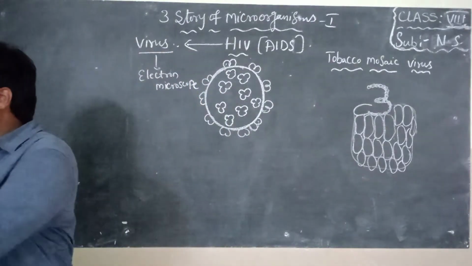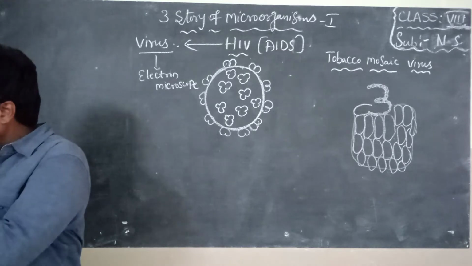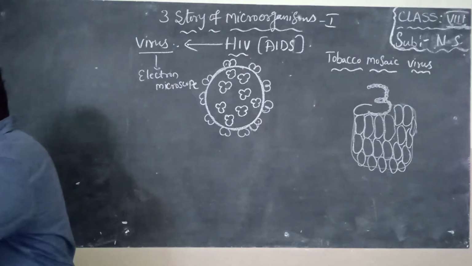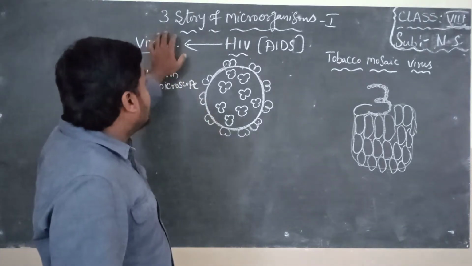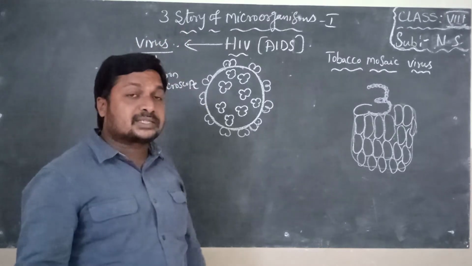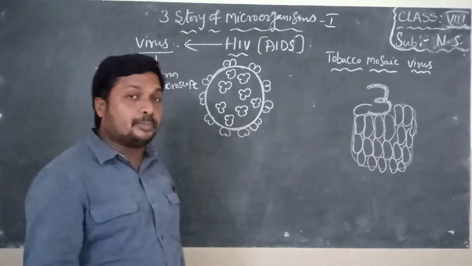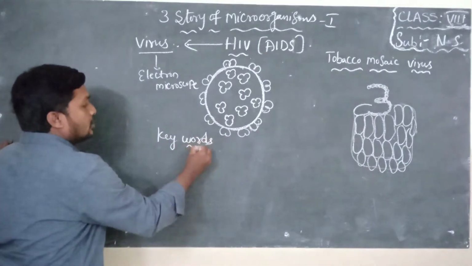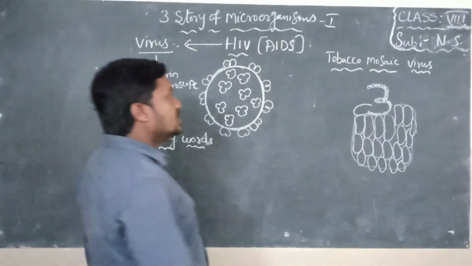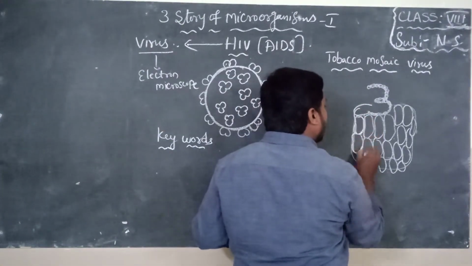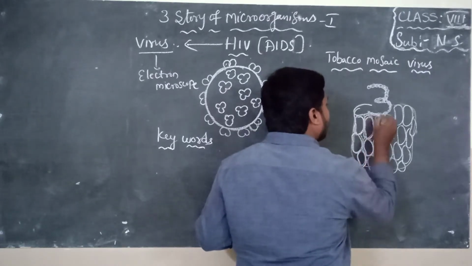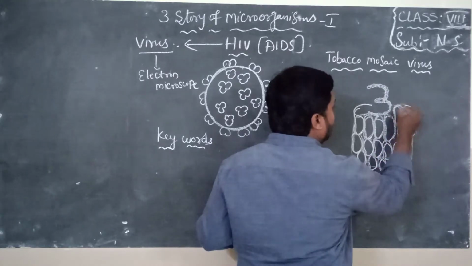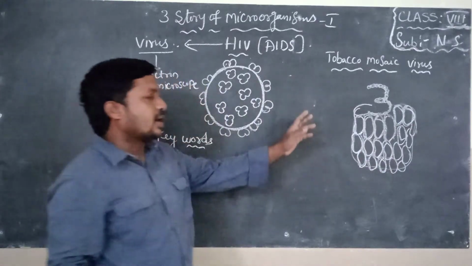So now I will explain about keywords which are present in lesson 34. All of you open page number 34, children. Already I completed story of microorganisms part 1, children. In the next class I will explain story of microorganisms part 2, children. Before that you have to observe the keywords which are present in the first lesson. This is tobacco mosaic virus. This is the picture which scientists observed with the help of an electron microscope. This is tobacco mosaic virus.